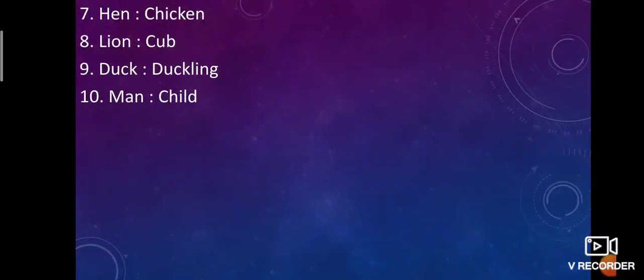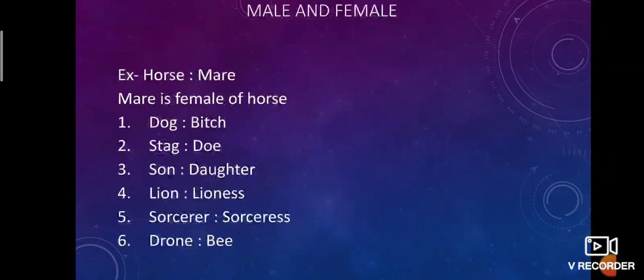Chicken is the young one of hen. Cub is the young one of lion. Duckling is the young one of duck. Child is the young one of man.